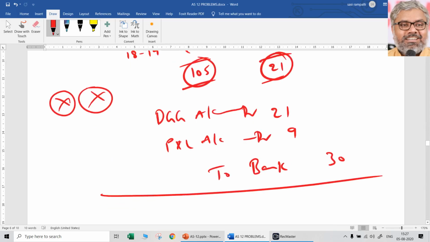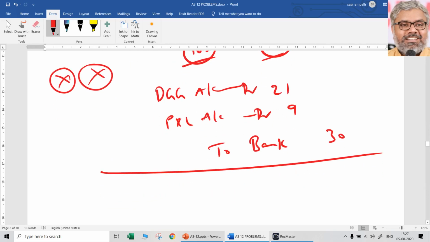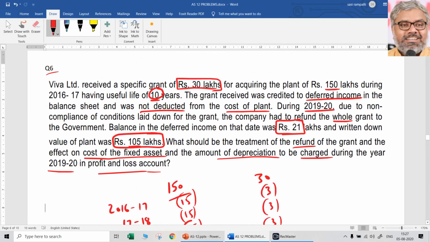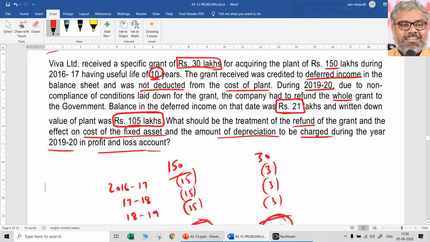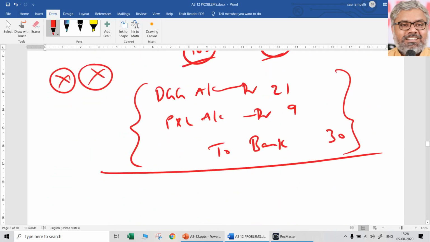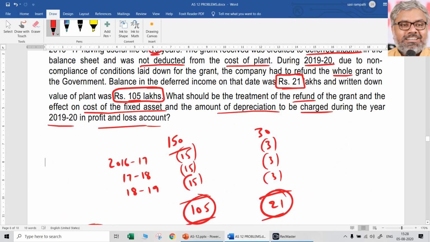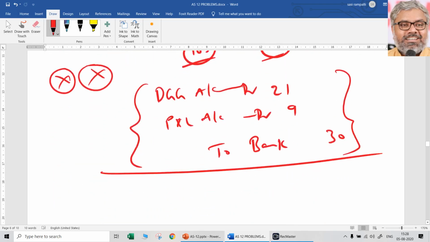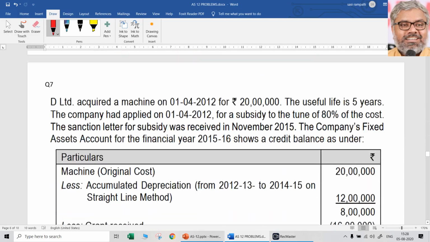What have we done? All that story is shown in the journal entry only, but that also has to be written. Why have you treated it like this? Not just because we wanted to, but because AS 12 told us. So that has to be written in the exam answers: according to AS 12, such and such treatment is to be done, so I am treating it like this. Then you will get marks. Of course, the final 2 things: no effect on the cost of the fixed asset, and no effect on the amount of depreciation also. That can be written as the conclusion.